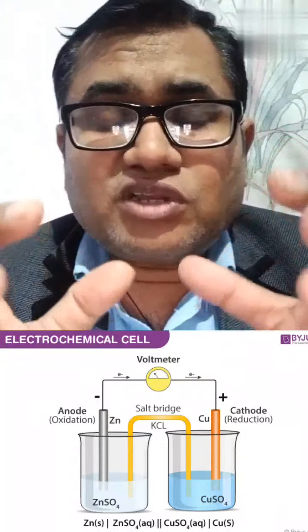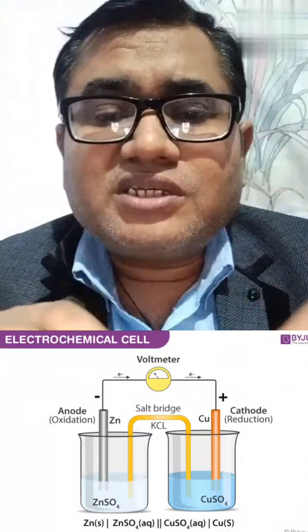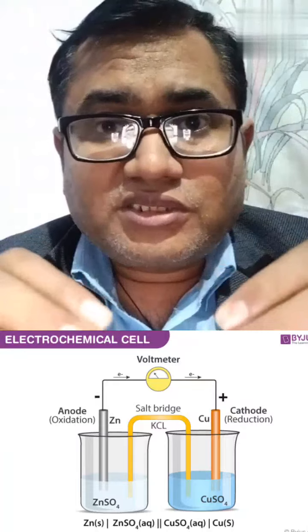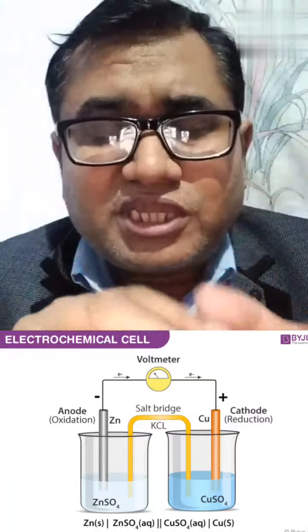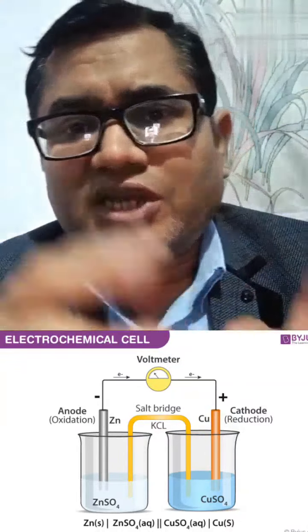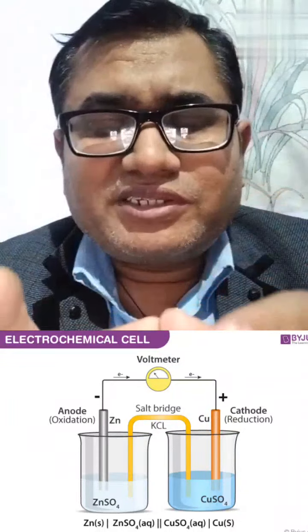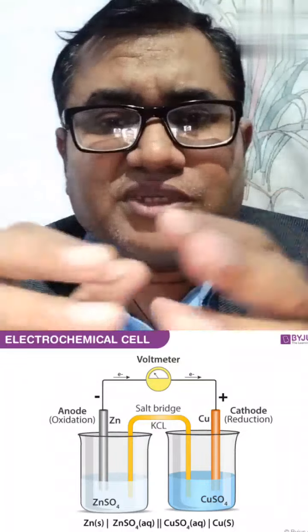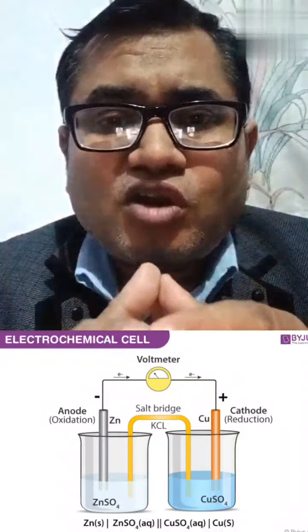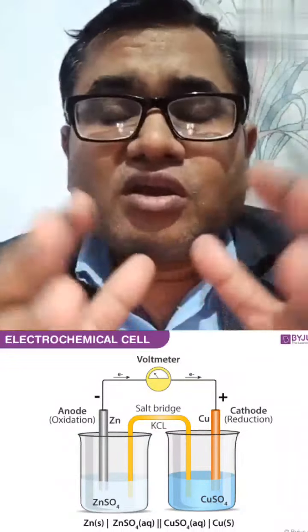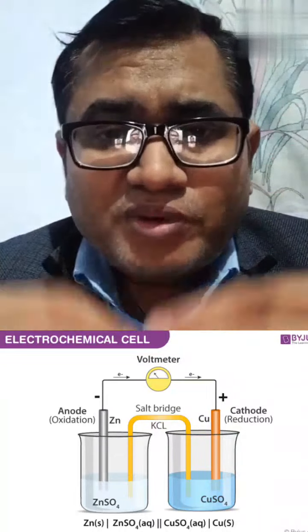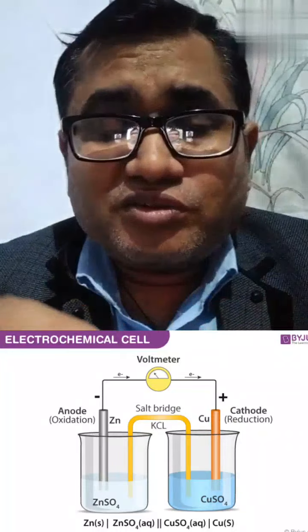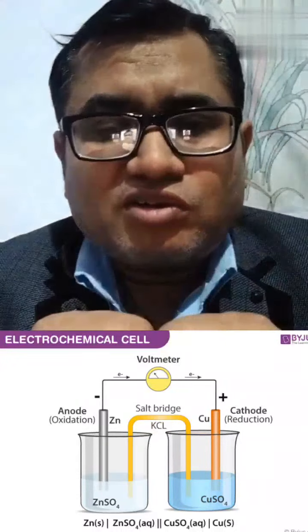In this electrochemical cell, what is happening? The zinc electrode releases 2 electrons, and these electrons flow from the left side to the right side. Simultaneously, on the right side, we take copper metal immersed in a copper sulfate solution. In the copper sulfate solution, copper accepts electrons which are coming from the zinc side, the left side.